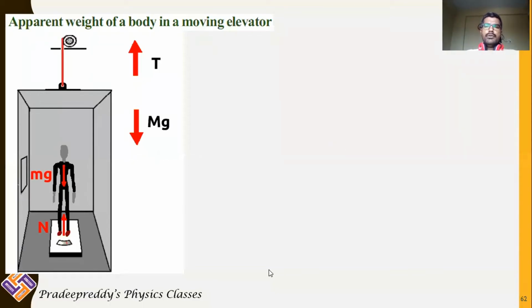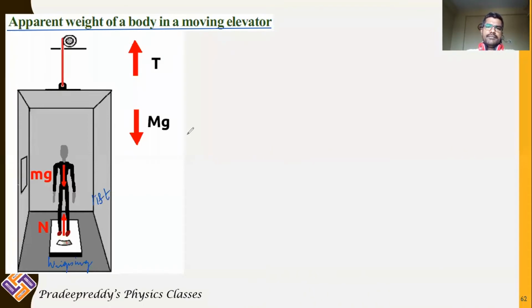Students, let us now use the concept of inertial and non-inertial frame of references for what we will be practically experiencing in a lift. So let us see the apparent weight of a body in a moving elevator. Elevator is nothing but a lift. Now you have a lift here. In this lift, there is a person, and this person is standing on the weighing machine.